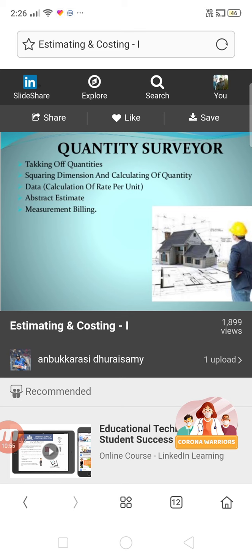And the third one is abstract and measurement billing. What is the meaning of abstract? For all the items which I have calculated, LBD or LD, that is depth, all that estimate I'm simply preparing in the form of abstract. So let us say excavation, now my abstract estimate quantity is 4000 cubic meter. In the same manner, for plastering work, the quantity is around 5000 SFT. So based on the dimensions, based upon the units, I'm putting the quantities in the form of abstract. So that is an abstract estimate.